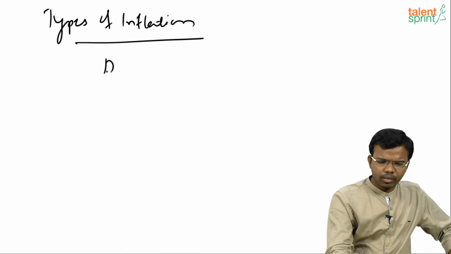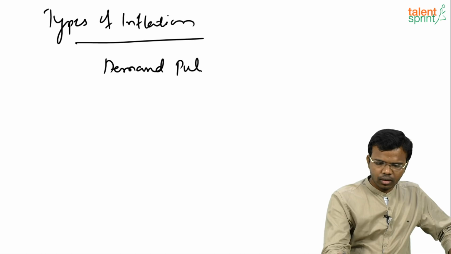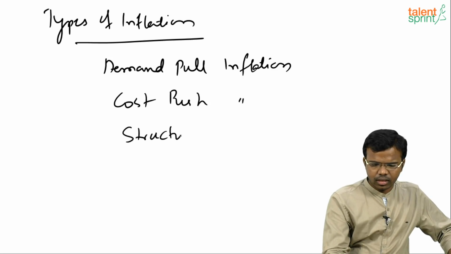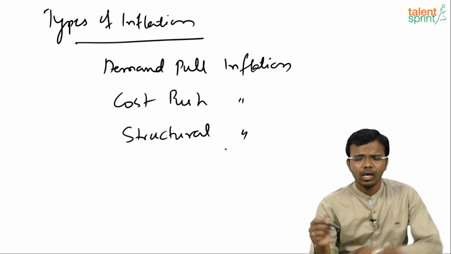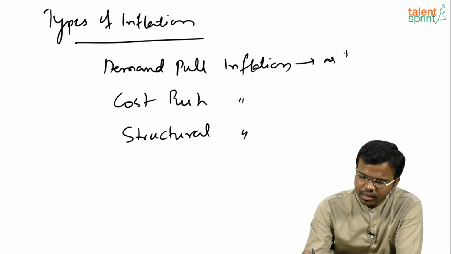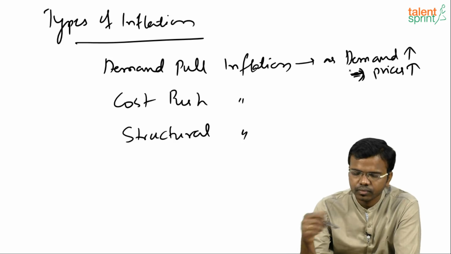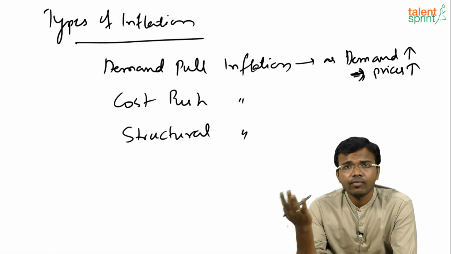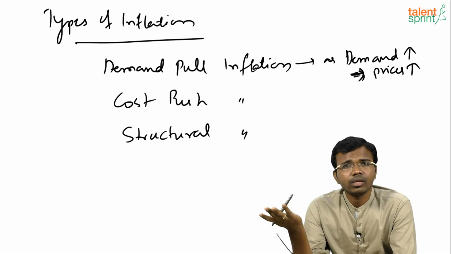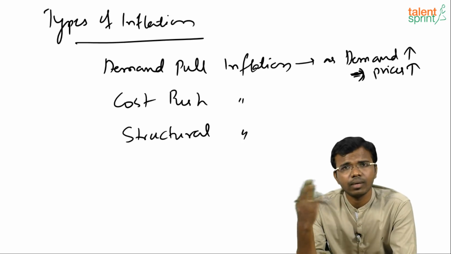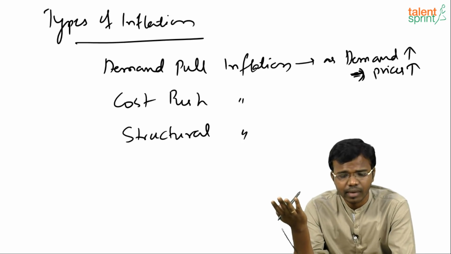Some people say demand pull inflation, cost push, and there is one more category, structural inflation. It is also a type of cost push. What do you mean by demand pull? As demand rises, it will cause inflation. That means prices will rise. Suppose the demand for a product, a mobile, has increased, so prices of it will obviously increase. There may be many causes for it. Okay, suppose supply will fall, demand may also rise. That is also a reason for demand increasing.